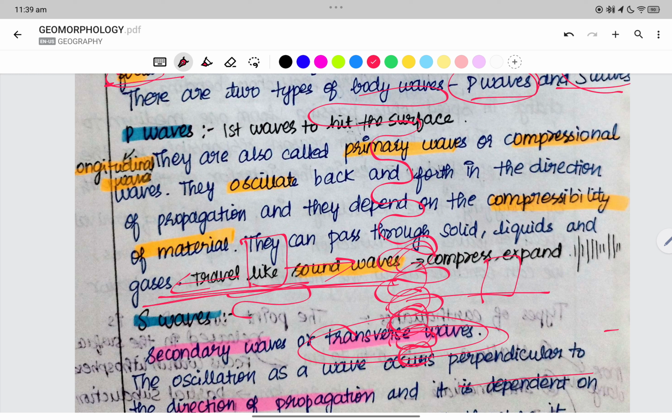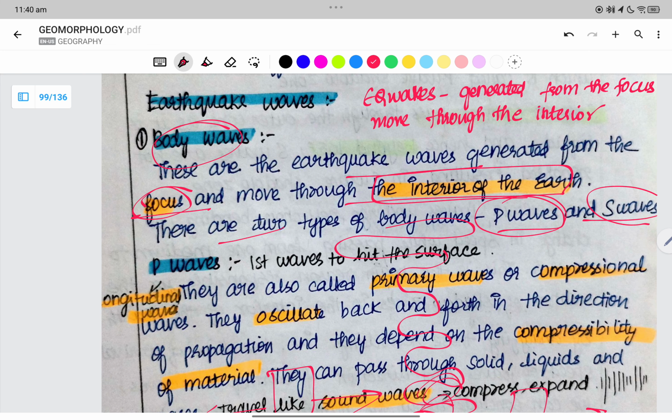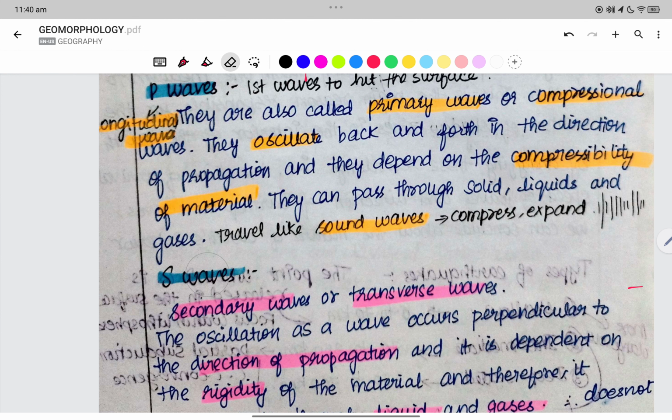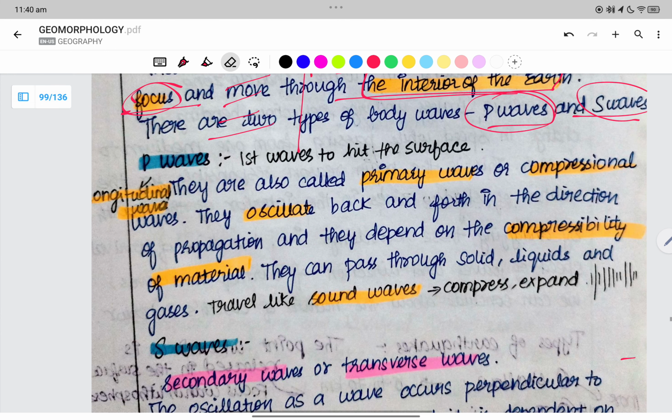When the P waves move, the building goes up and comes down, so the direction is parallel to the movement of the waves. But here the waves go like this, and the building moves left and right. So this causes huge destruction.